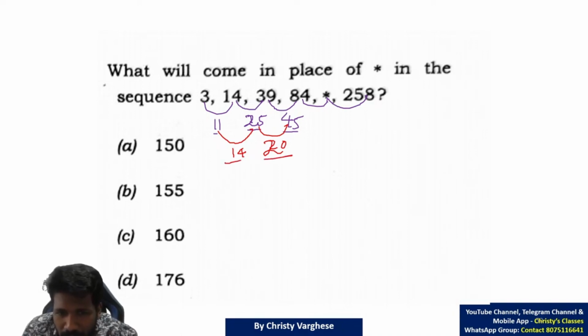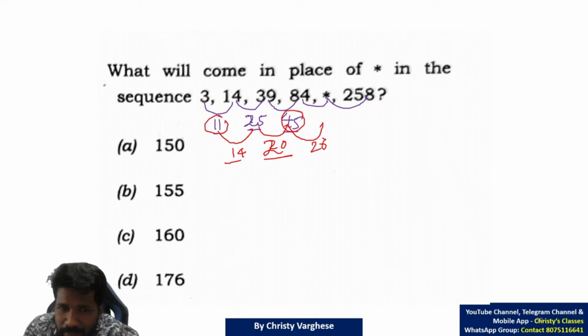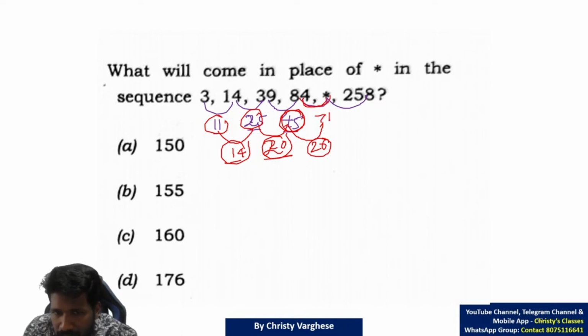14, 20 means the next is 26, 6 difference. 11 plus 14 is 25. 25 plus 20 is 45. 45 plus 26, 71 should be the difference of these successive terms. That means 84 plus 71.